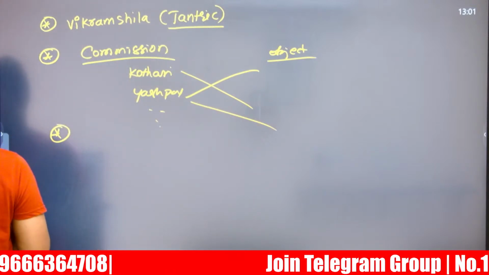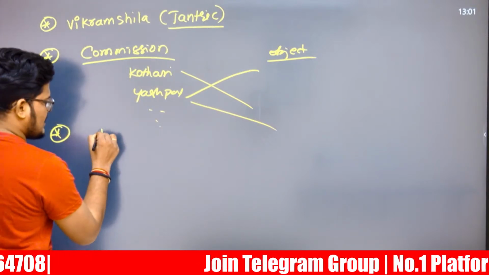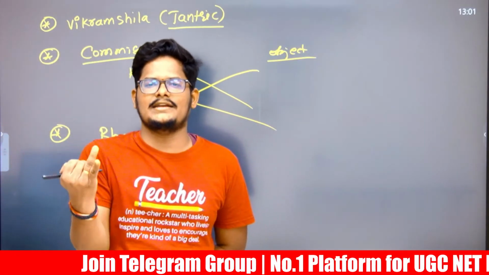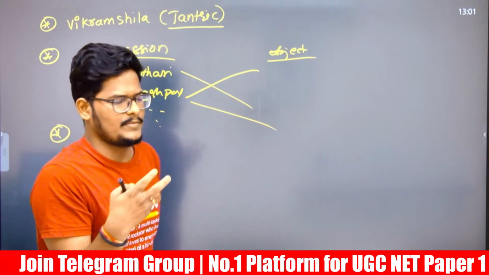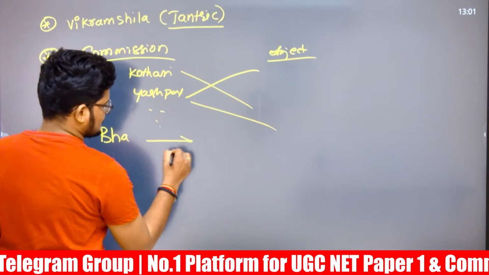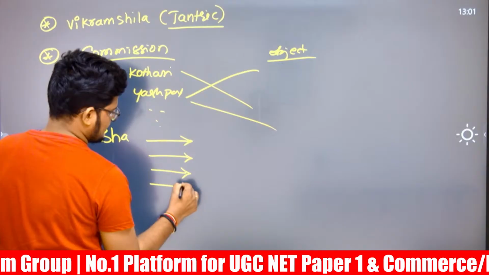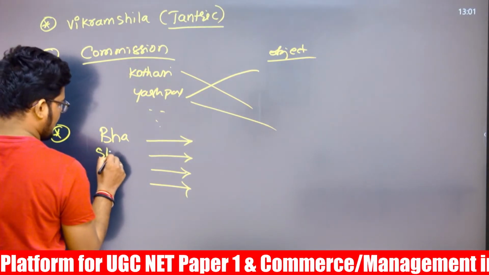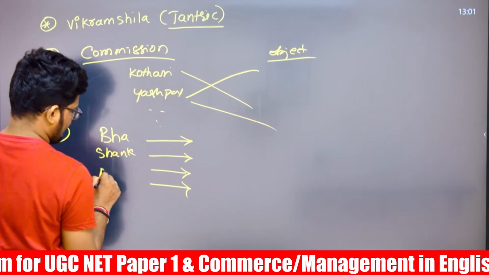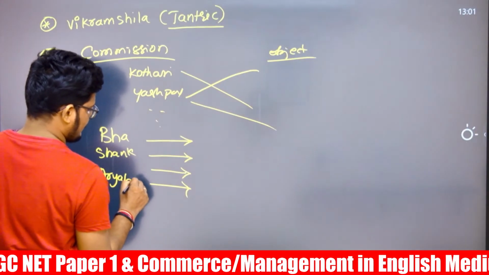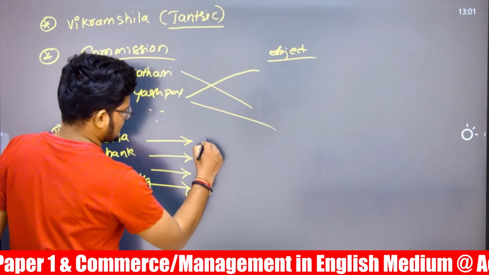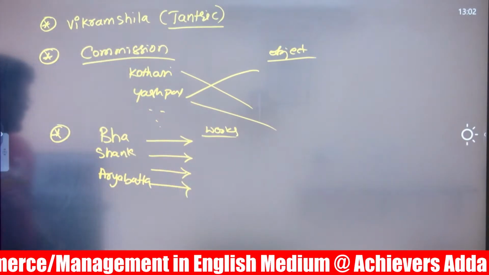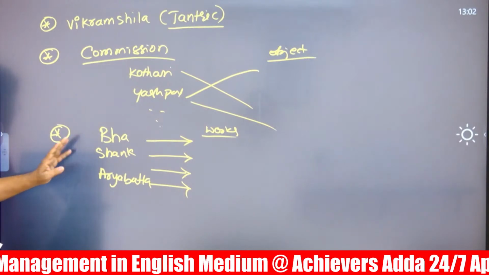And there is also a question related to Bhaskaracharya. This matching is there now. Bhaskaracharya, Shankaracharya, Aryabhatta, related to which discipline and which topic. This has been done recently in the revision class also, many times. Bhaskaracharya, Shankaracharya and Aryabhatta and their works. Aryabhatta is related to maths. Their works have been asked. This is also given.